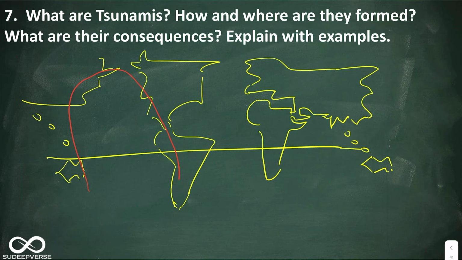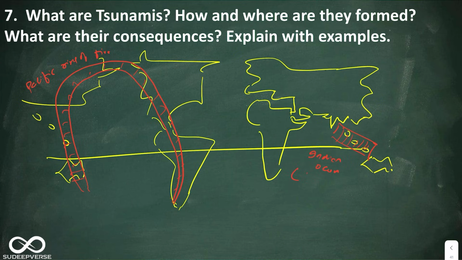Look at this specific ring of fire. This is highly vulnerable. So, the Pacific ring of fire. Okay, the next is this part. This is the Indian Ocean.